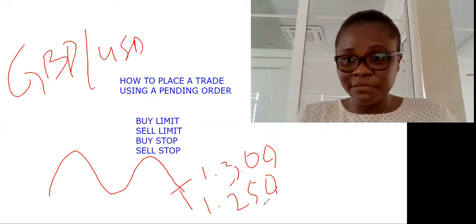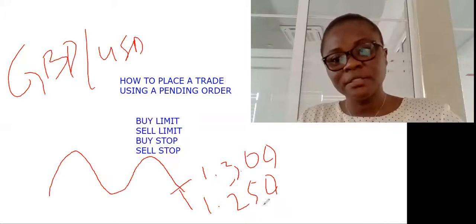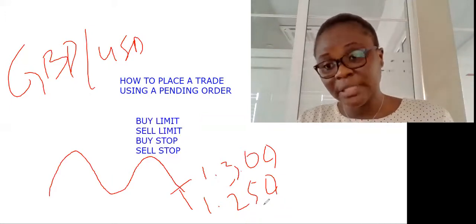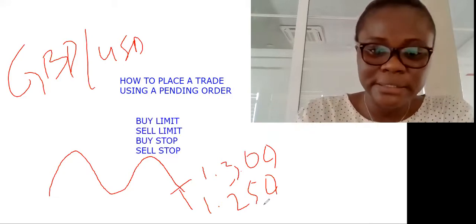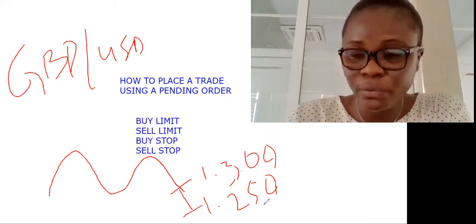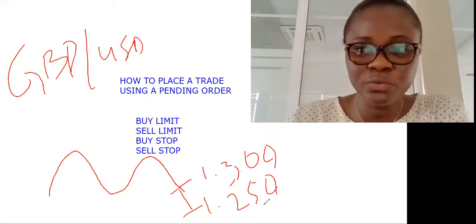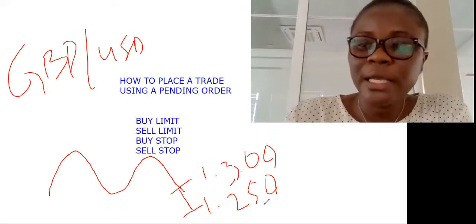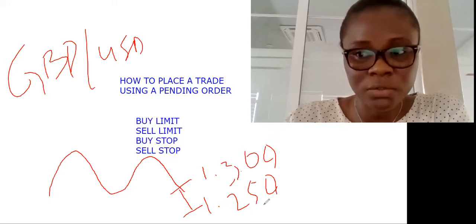Tomorrow I'll explain the difference between the limit and stop. For a buy, you place it below the entry price, the actual price. So when the market reaches 1.250, it will start buying, the execution will start, and you end up making some profit or some loss, depending on whether your analysis is right.